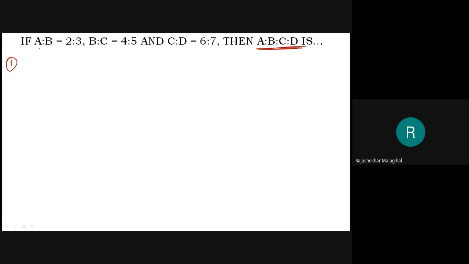First, what we have to do here is, this hint says that A is to B is equal to 2 is to 3. You need to write it like this. After that, you take this one. B is to C is there, means B is there, and here also B is there. Therefore, B is to C, I have to write it like this. Below the B, that B should come.